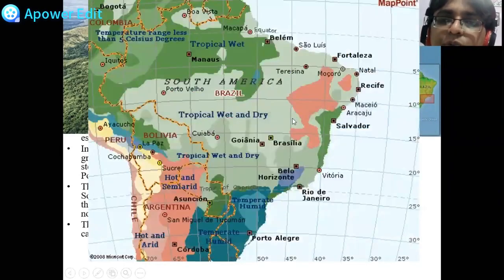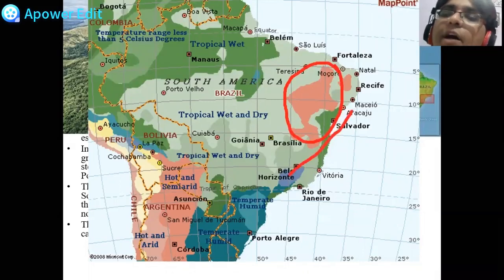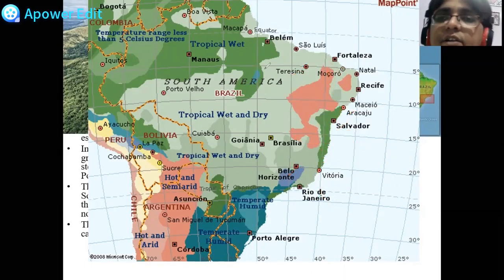In this map, you will be able to see. यहाँ पे आप देख सकते हैं students. This is the drought quadrilateral. Okay. यहाँ पे वो हमारा हाईलैंड्स है, हाईलैंड्स का ईस्टर्न पार्ट है, ग्रेट एस्कार्पमेंट, और यहाँ से जो विंड्स आ रही हैं बराबर, they have been stopped because of this great escarpment and this has become a drought area. What is a drought area? जहाँ पे रेनफॉल नहीं होगा, वहां पे पानी की कमी होगी, वहां पे क्रॉप्स वगैरह अच्छे से ग्रो नहीं हो पाएंगे. That is called as drought. And as you can see, ऐसा पूरा डायमंड शेप्ड है. That is why it is called as a quadrilateral.